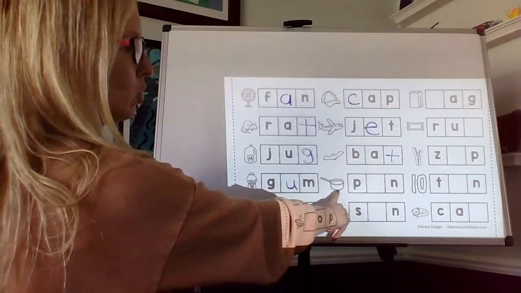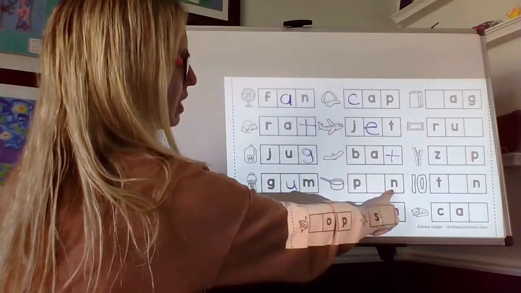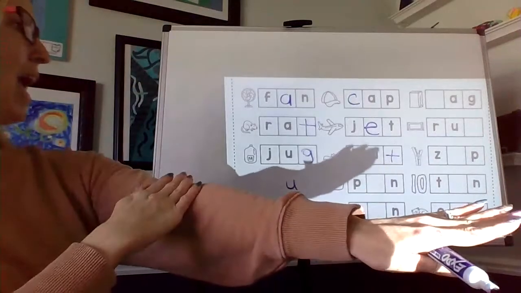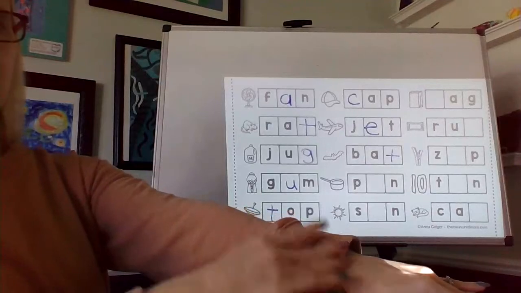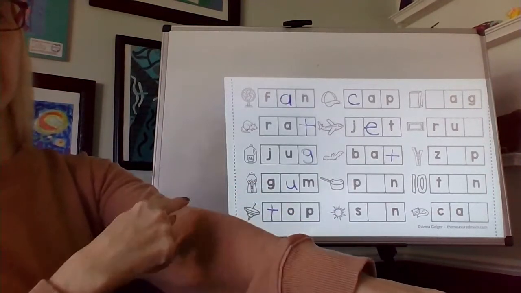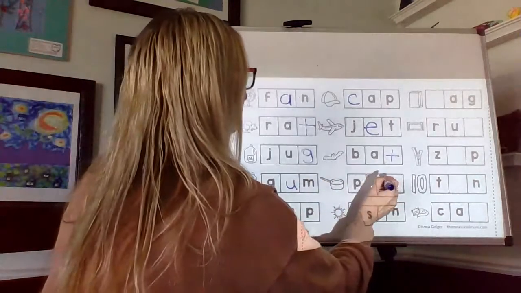Now be careful. Is this a pot or a pan? I know it's pan because the final sound is N. Pan. Let's tap out pan. P. A. N. Looking for the middle sound. P. A. N. A.